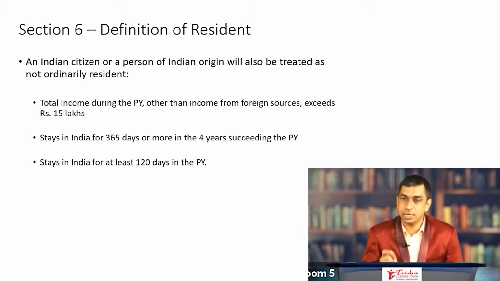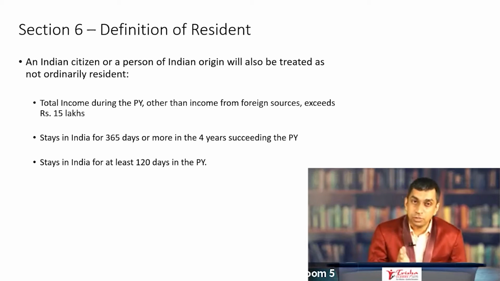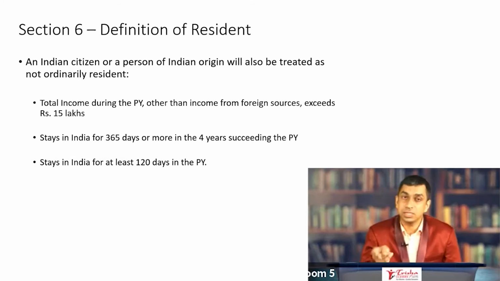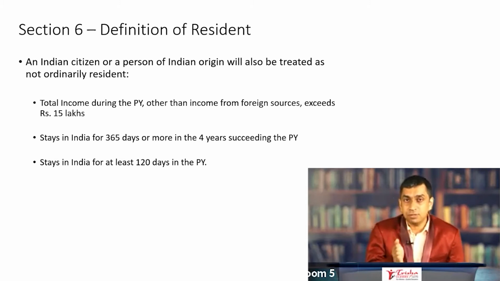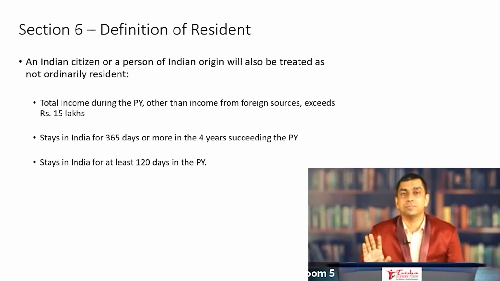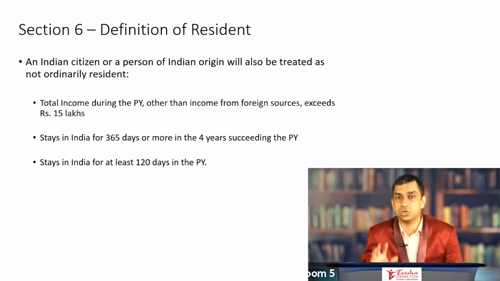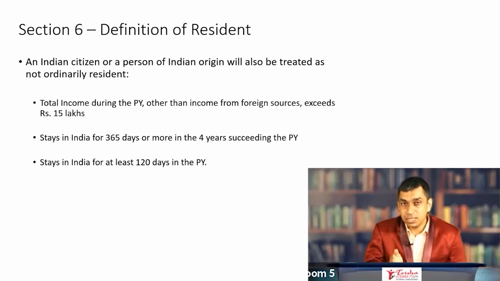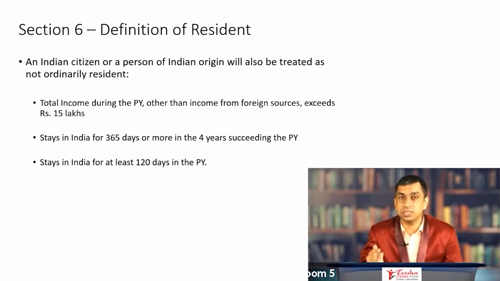For beginners, understand that the moment you become a resident, you have to further see whether the individual is an ordinarily resident or a not ordinarily resident by further applying two more rules, which will not be discussed here because that would be out of context. The moment an individual is a non-resident, your ascertaining his residential status stops. But the moment he is ascertained to be a resident, you have to further see whether he is an ordinarily resident or a not ordinarily resident by applying certain rules.